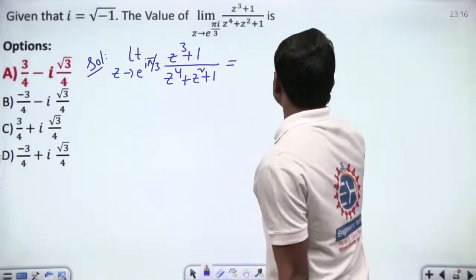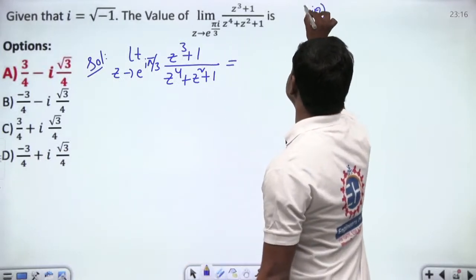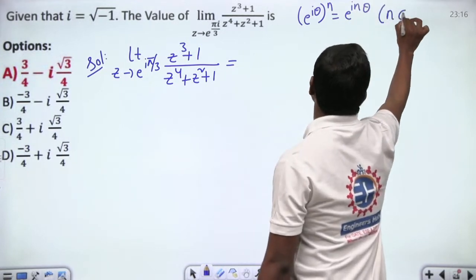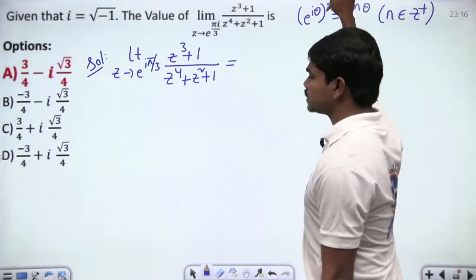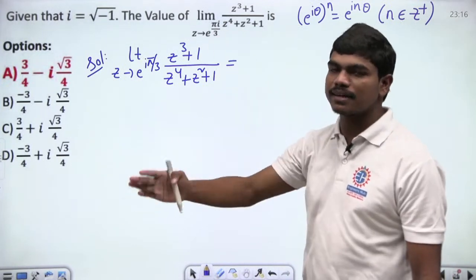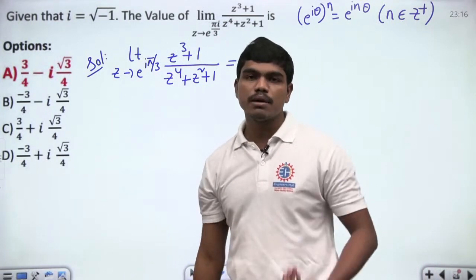Next, let us see here. Now, you know De Moivre's theorem: e power i theta whole power n is equal to e power i n theta, as long as this n is an integer. If you know this, then this question is very easy. This is the actual De Moivre's theorem, and it's clearly mentioned in the syllabus of XE Mathematics.